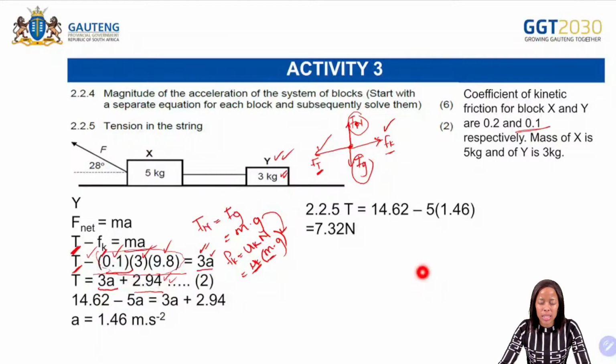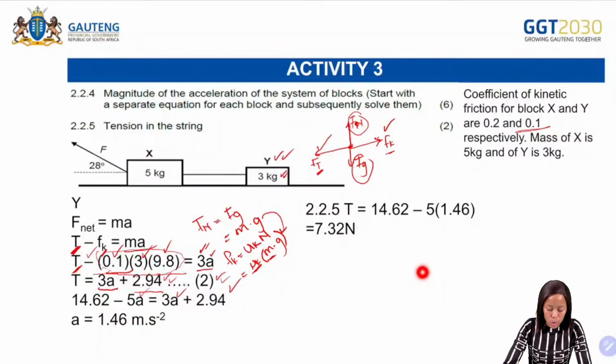And then when you make T the subject of the formula, you must make sure that it remains positive. So therefore, that will then be your equation number 2. From there, what are you going to do? You are going to equate equation number 1 to equation number 2, or number 2 to equation number 1. From there, how are you going to solve?